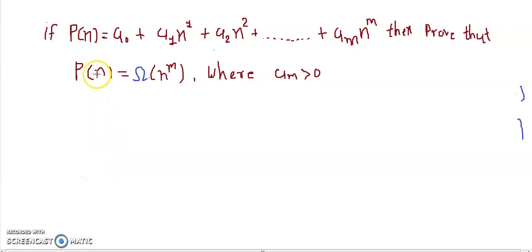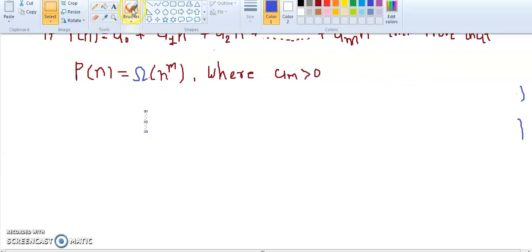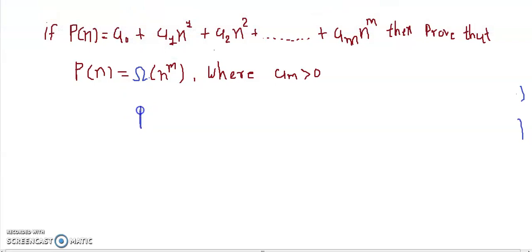Similarly, let's prove this theorem: P(n) is equal to a0 plus a1 n plus a2 n square plus up to am n raised to m. Then prove that P(n) is omega of n raised to m. Here, to prove that P(n) is omega of n raised to m, we need to show that P(n) is greater than or equal to some c into G(n). We know G(n) is n raised to m, and we need to find some c so that this P(n) becomes greater than c into n raised to m.